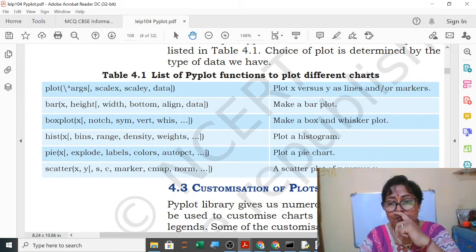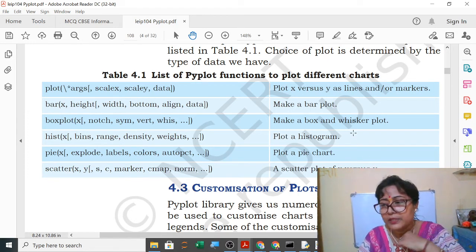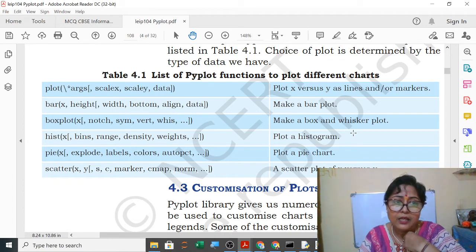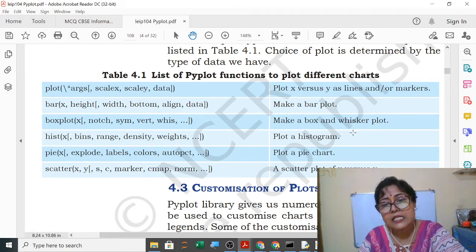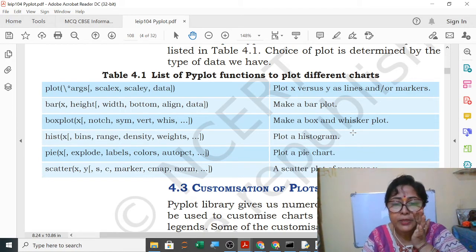Here we are waiting for the CBSE's final syllabus, in which last year's portion will all be there, line and plot will be there. Last year only pie and scatter were removed, box plot was removed. So let us complete the plot, that is line and bar, as that was also there last year. So this year also it will be there.